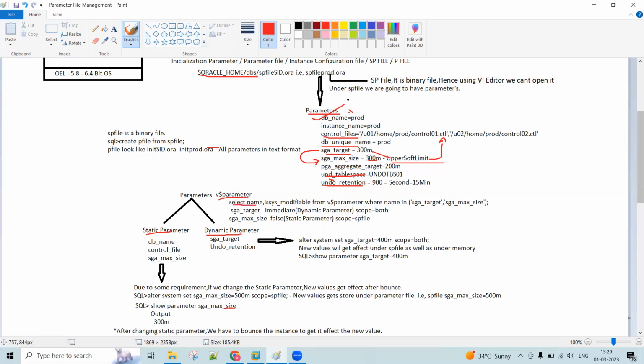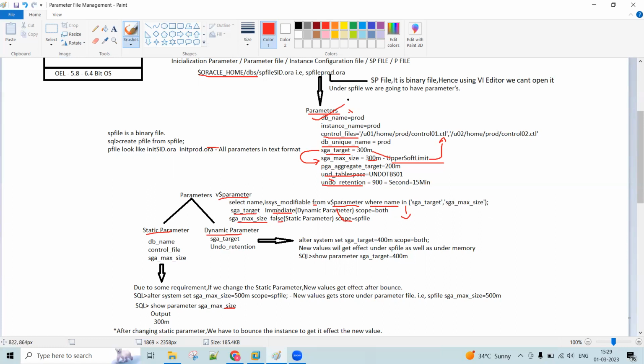Select name, is sys underscore modifiable from V dollar parameter where name is equal to the parameter name, if it is a single parameter. If more than one, then you have to use the IN operator. Suppose you get the output like this: SGA underscore target, immediate, and SGA max size, false.